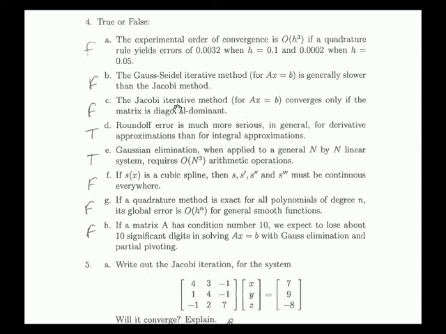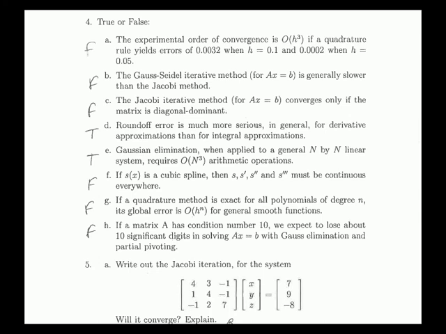Jacobi iterative method converges only if the matrix is diagonal dominant. That's false, it converges if it's diagonal dominant, but not only if. Gauss elimination, when applied to a general n by n linear system, requires order n cubed arithmetic operations. That's true. It's 1/3 n cubed multiplications.